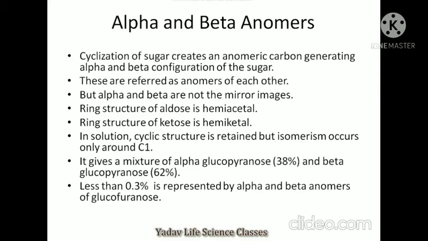In solution, the cyclic structure is retained but isomerism occurs only around carbon number 1. It gives a mixture of alpha glucopyranose, which is 38%, and beta glucopyranose, which is 62%. Less than 0.3% is represented by alpha and beta anomers of